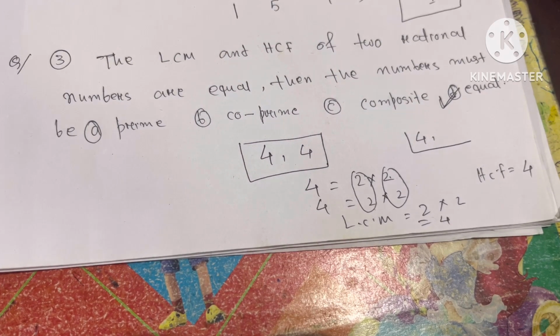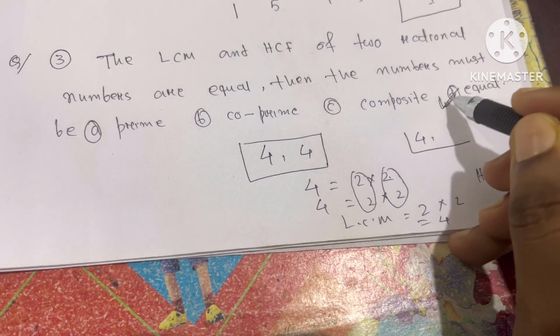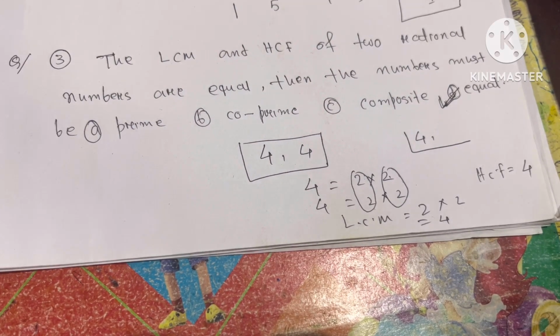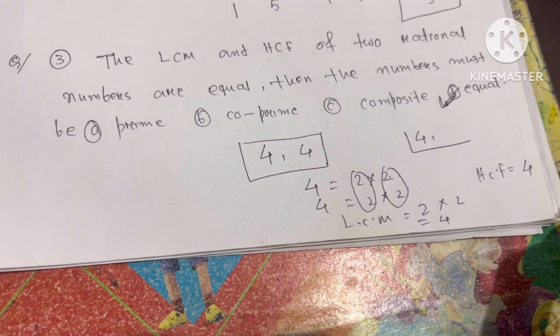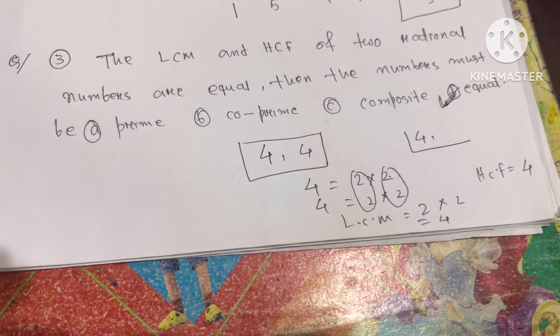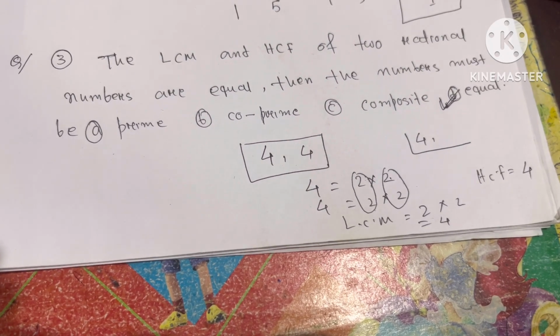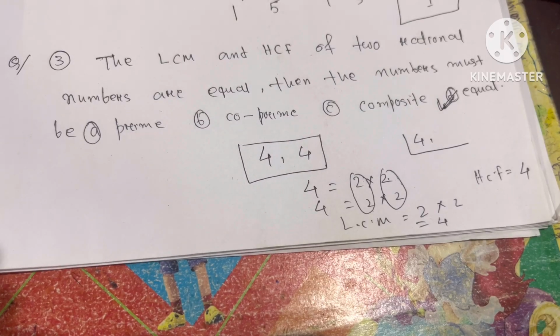So if the LCM and HCF of two rational numbers are equal, then the numbers must be equal. If you find the LCM and HCF for different numbers, then you will always get different LCM and HCF. So always remember, the LCM and HCF will be equal only when the numbers are the same. Only equal numbers give the same LCM and HCF. Okay.